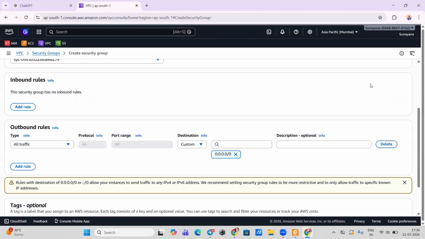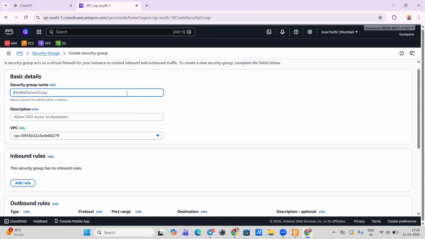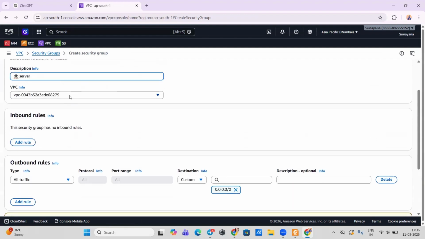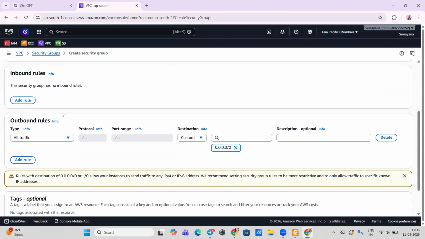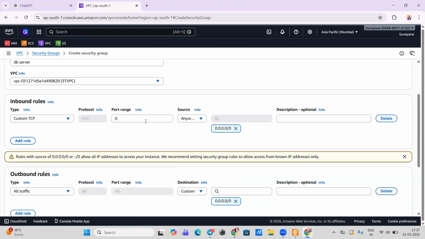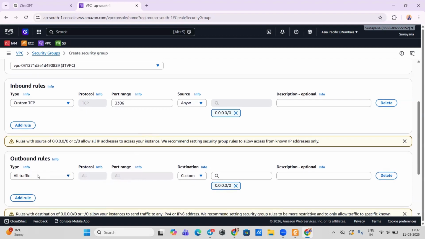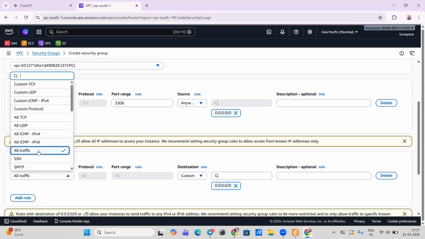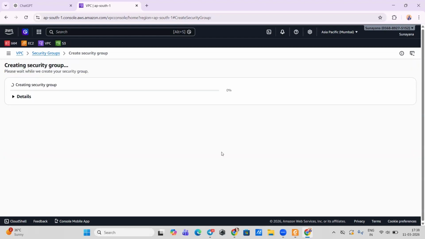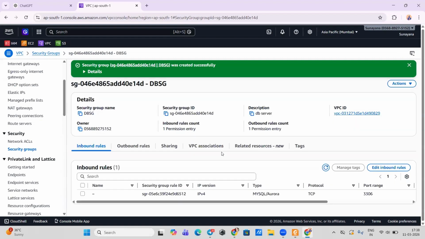Another would be for the database security group. This is for the DB server. Choose your VPC. Inbound, you're going to allow traffic. For outbound, it's going to be local only. We'll keep it as it is. Okay, just create security group. That's it. We are done with it.